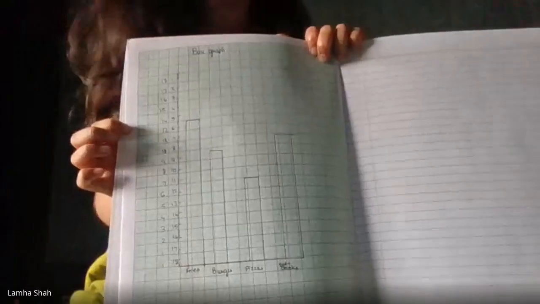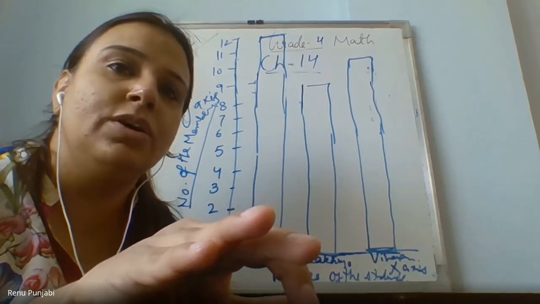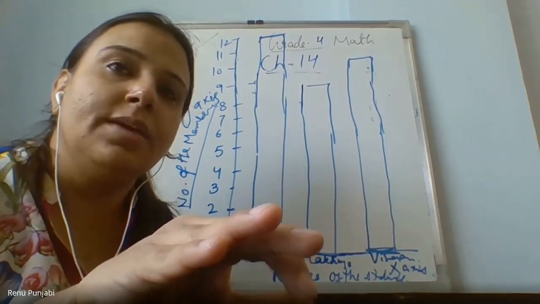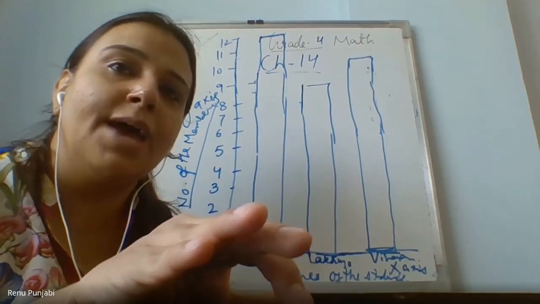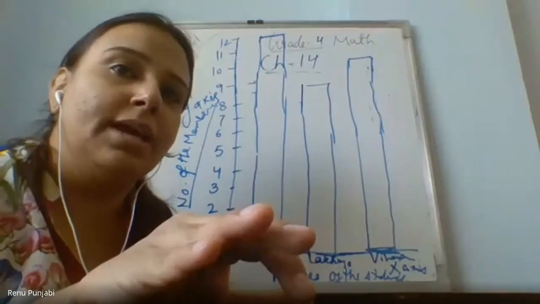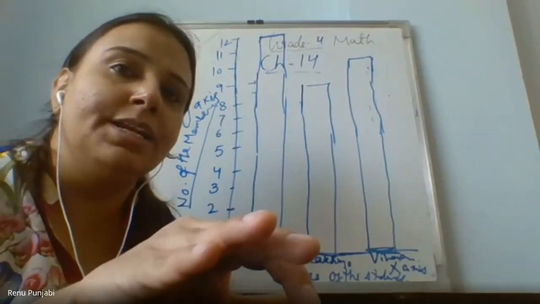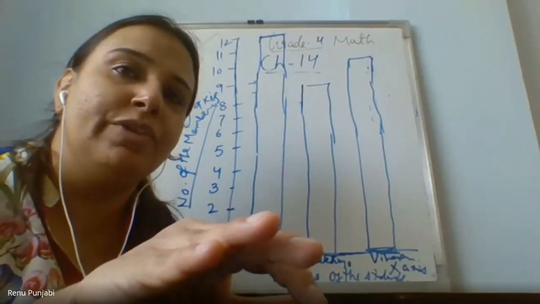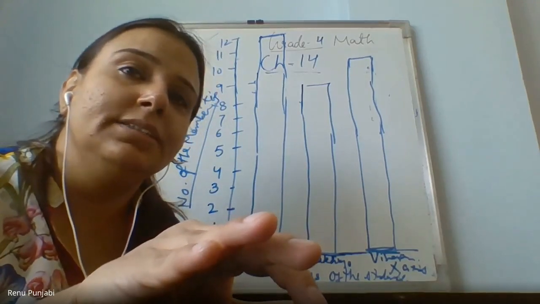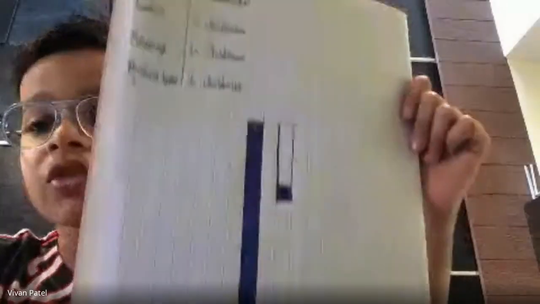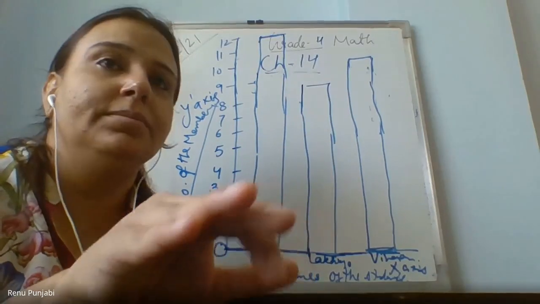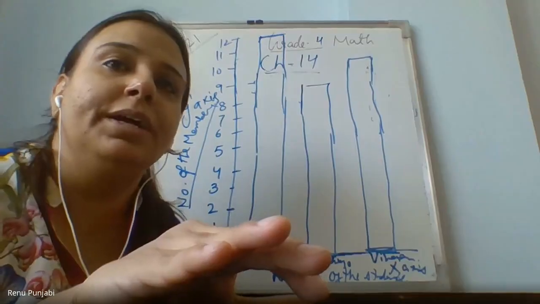Wait. First of all, your numbers on this y-axis are not on the same scale, and the gaps in between the bars are also not on the same scale. Please leave exactly 1 centimeter, because this is uniformity. Your uniformity of the bars is not the same. Please check and do it again.